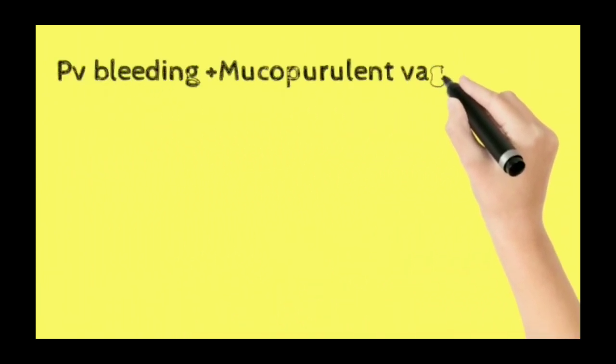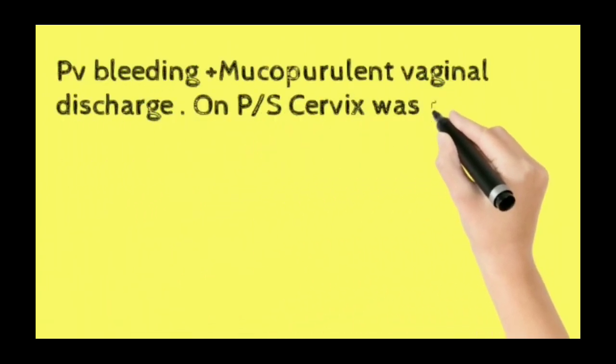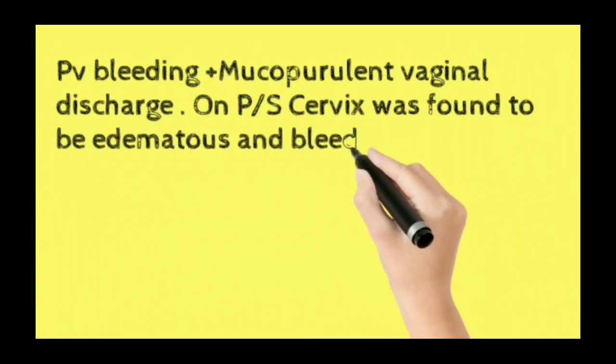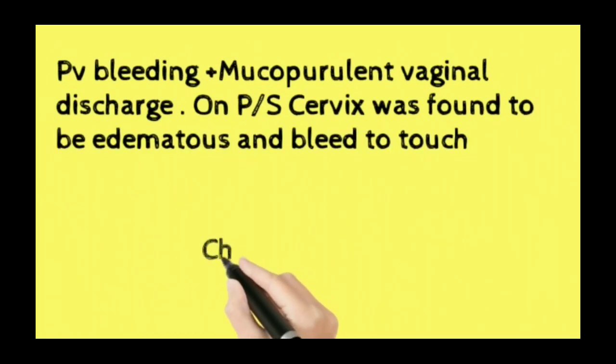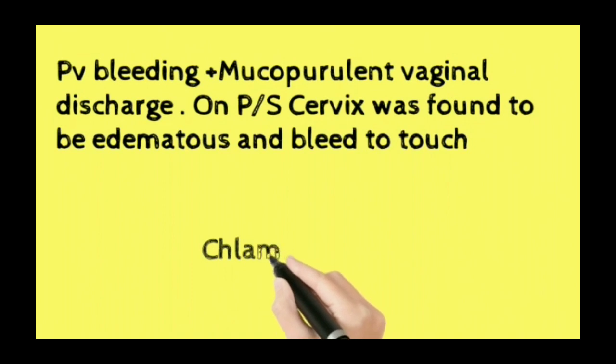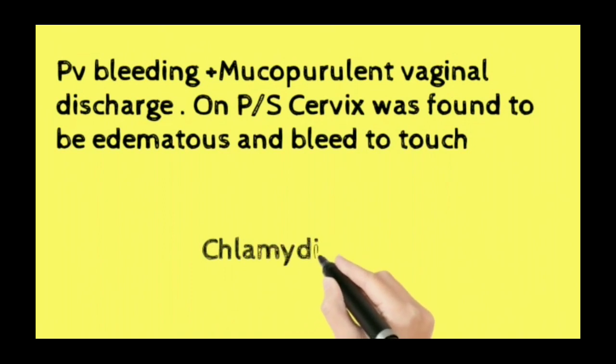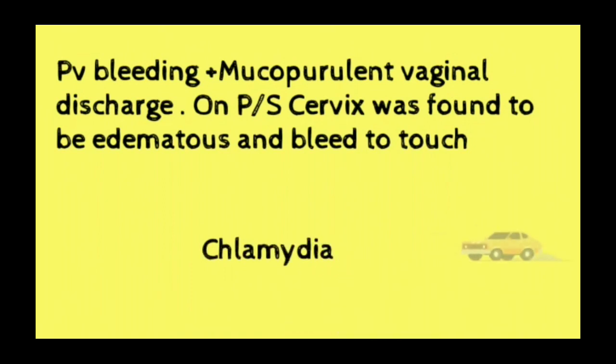Now, PV bleeding plus mucopurulent vaginal discharge, on PS cervix was found to be edematous and bleed to touch. What is the causative organism in that? That is chlamydia. Okay, so we have to remember this scenario. Whenever a scenario like this comes, the answer would be chlamydia.